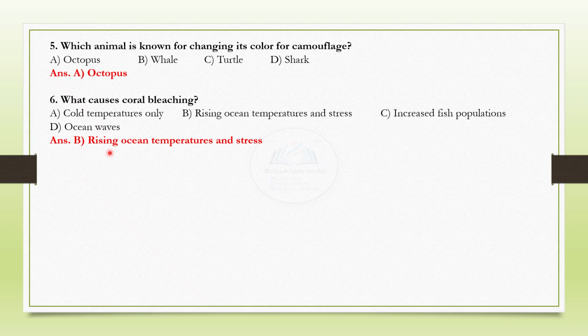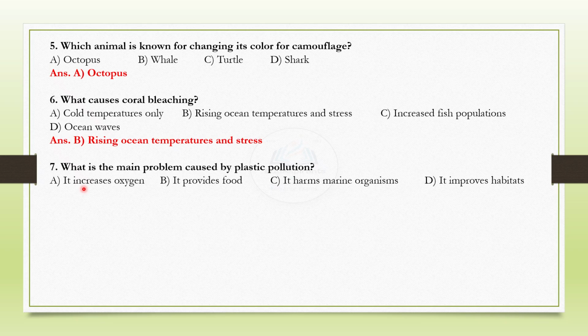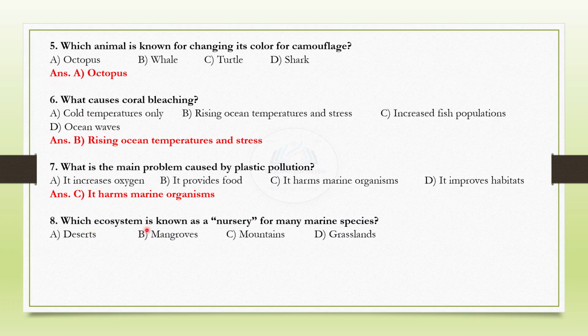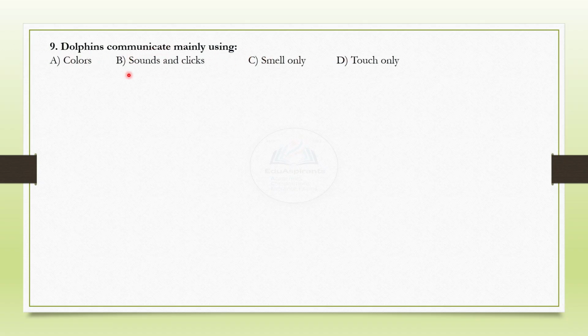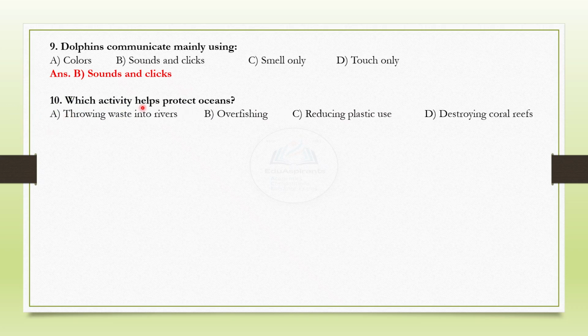What causes coral bleaching? The correct choice is B. Rising ocean temperatures and stress. What is the main problem caused by plastic pollution? It harms marine organisms. Which ecosystem is known as a nursery for many marine species? Mangroves. Dolphins communicate mainly using sounds and clicks. Which activity helps protect oceans?